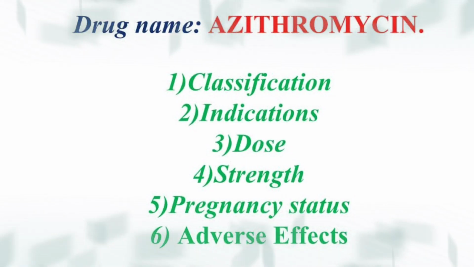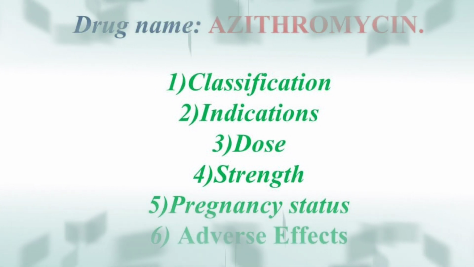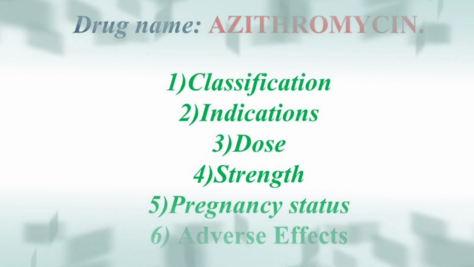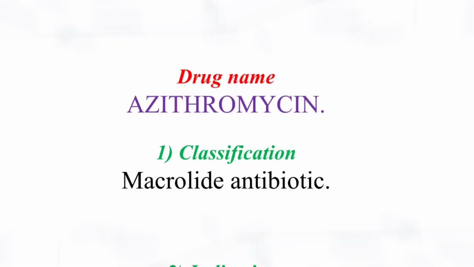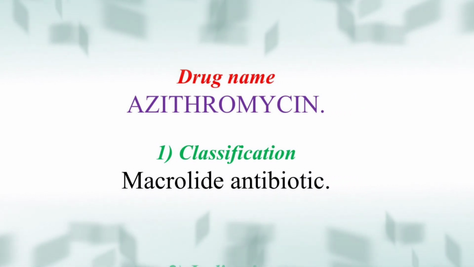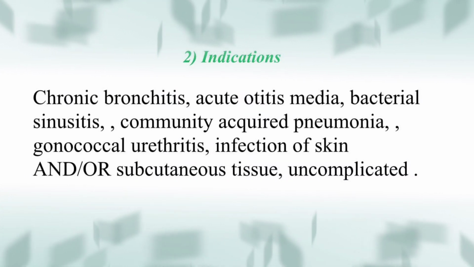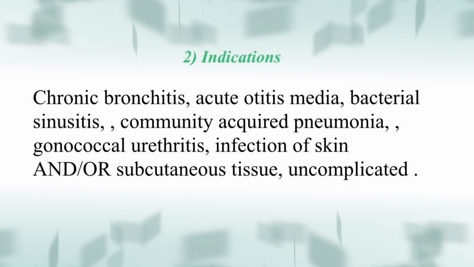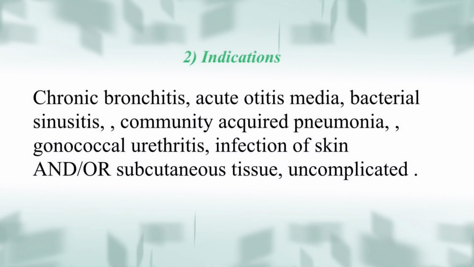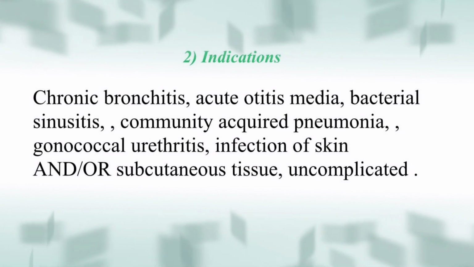Today I will describe the drug Azithromycin and its classification, indications, dose, strength, pregnancy status and adverse effects. Drug Azithromycin, its classification is a macrolide antibiotic. Indications are chronic bronchitis, acute otitis media, bacterial sinusitis, community-acquired pneumonia, gonococcal urethritis, infections of skin and or subcutaneous tissues,